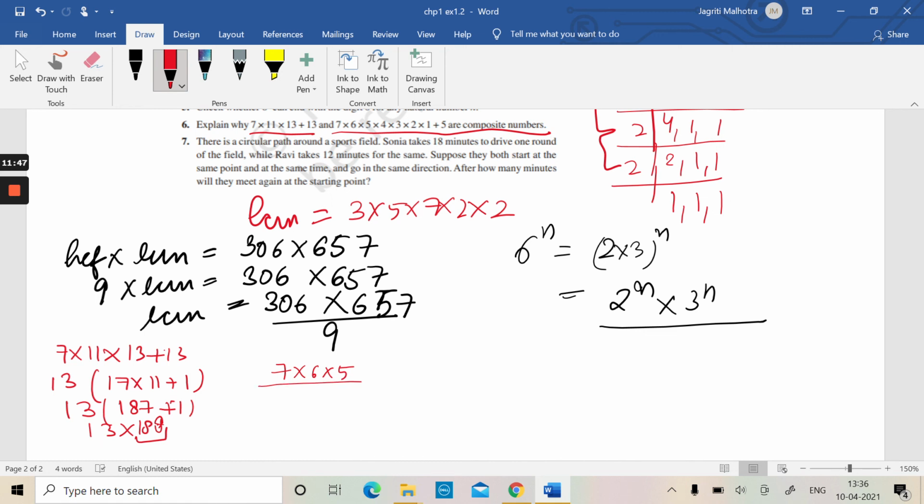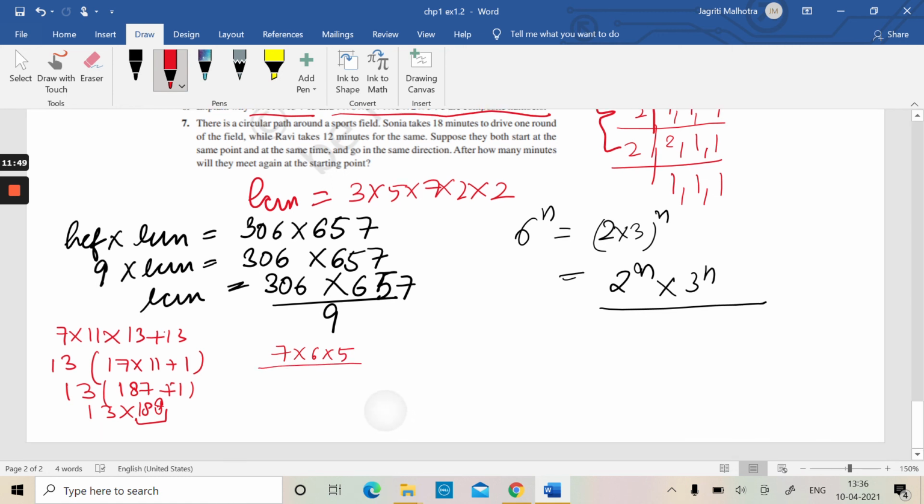Let us come on to the next question. There is a circular path around a sports field. Sonia takes 18 minutes to drive one round of the field, while Ravi takes 12 minutes for the same. Suppose they both start at the same point at the same time and go in the same direction. After how many minutes will they meet again at the starting point?